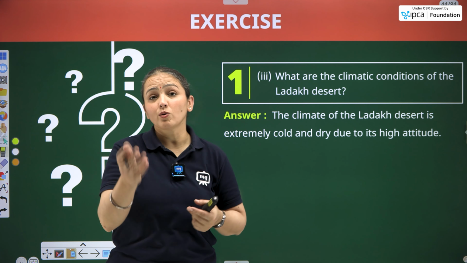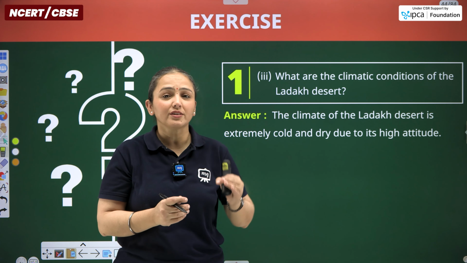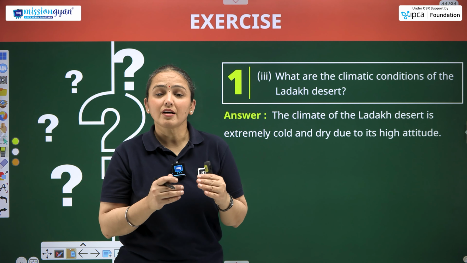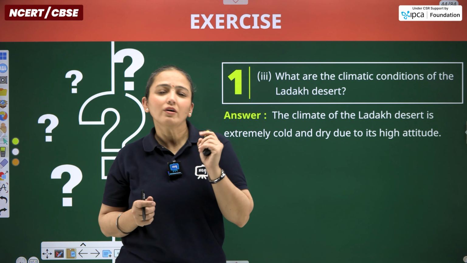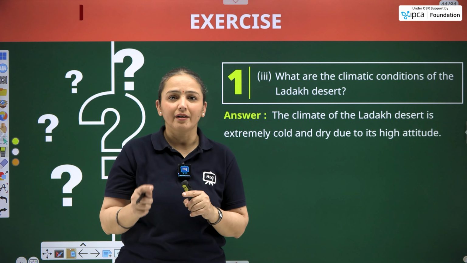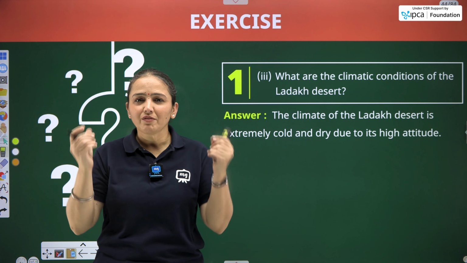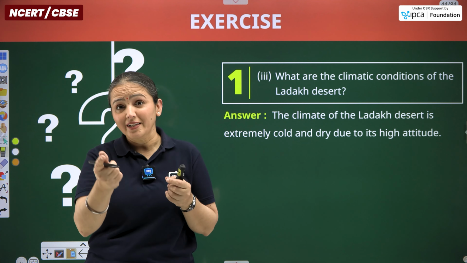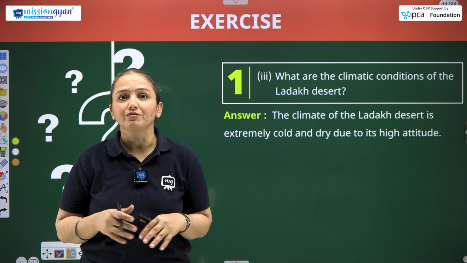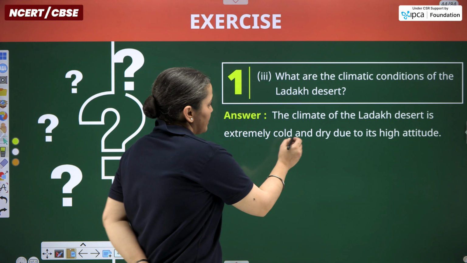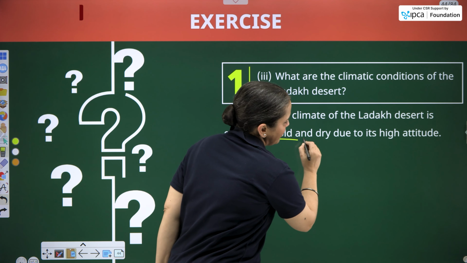So Ladakh is a cold desert, so of course cold is there. Along with cold, dry का concept आ जाता है. Hot deserts are also hot and dry. Cold deserts are also cold and dry. Why am I saying also? Because dry is the common feature. In winters we do have dryness on our skin, so dryness is the basic feature of the winters or the cool places. The climate of the Ladakh desert is extremely cold and dry.